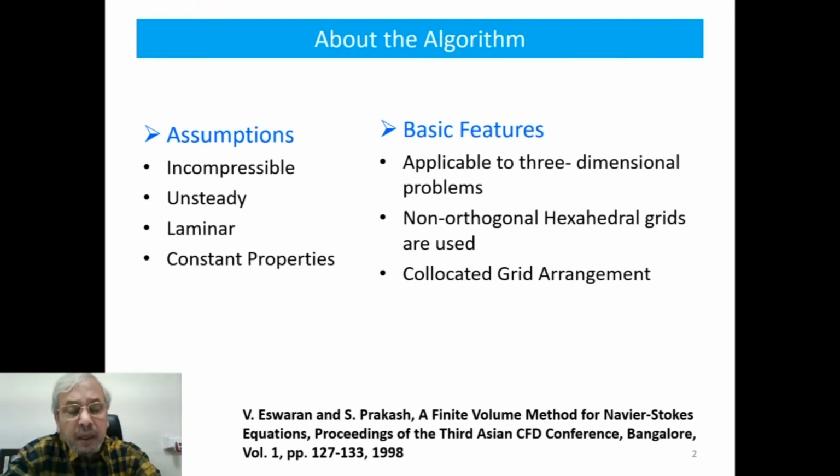But right now, for the purpose of it, we can say that flow is laminar and has constant properties. All the properties are constant.